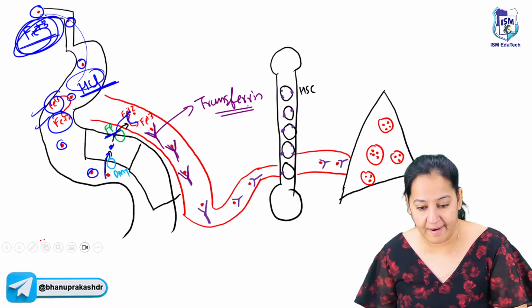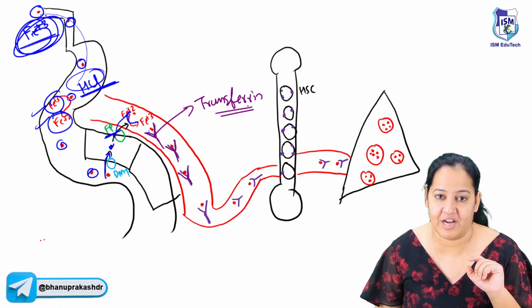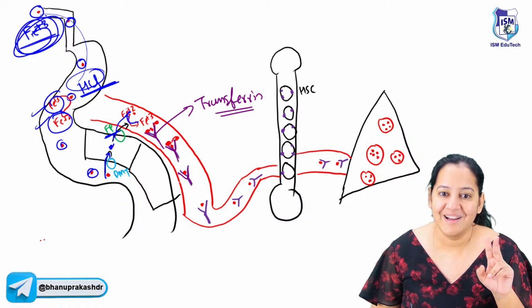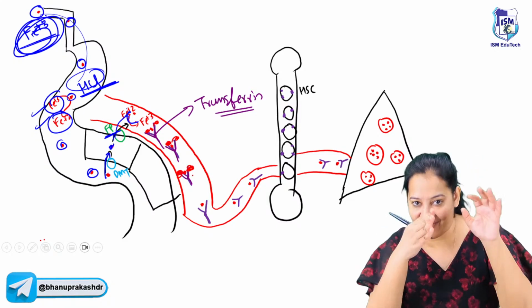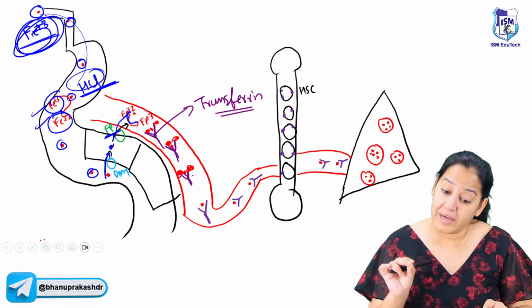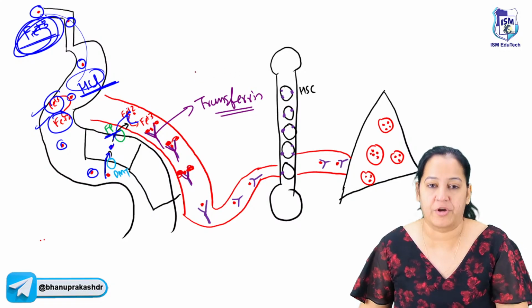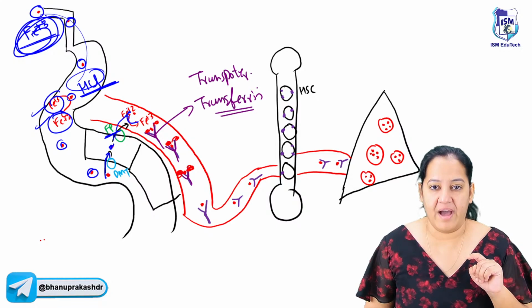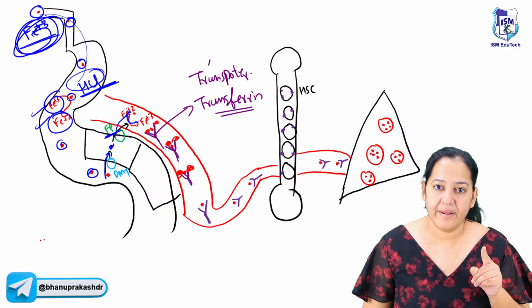Why am I not calling it a car? I'm saying only scooter, because on a scooter, 2 people can sit at a time. So one transporter carries 2 iron at a time. You should draw 2 here. On one transferrin, 2 iron molecules are traveling here and there. That's why I insist you call it a scooter. So transferrin is the transporter of iron. So you can learn T for transferrin.